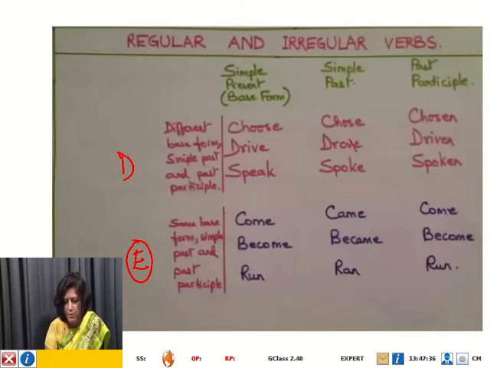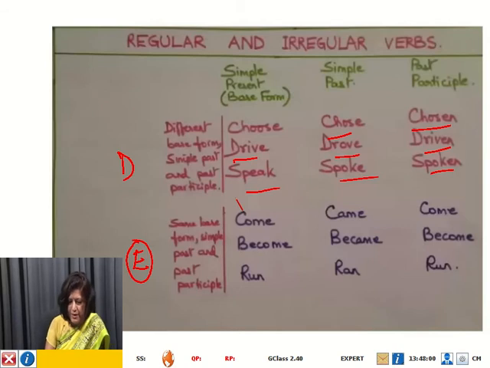The past tense form is different. One of the e is removed, so you have chose, and then you have the past participle chosen. Similarly, you have drive, drove, driven, speak, spoke, spoken. Here again, the base form, simple past and past participle are different, and these are other examples of irregular verbs.